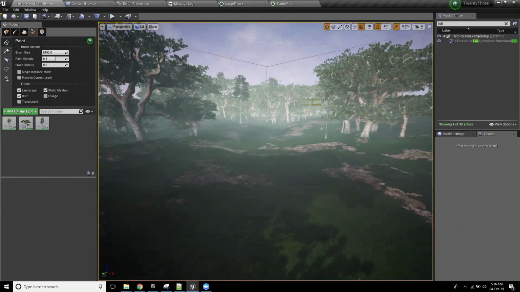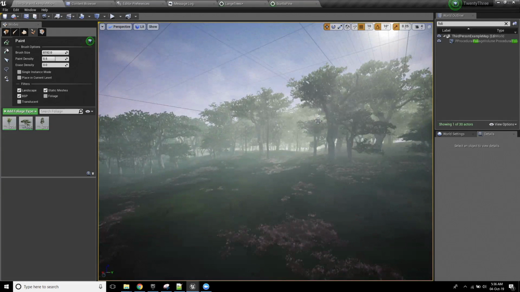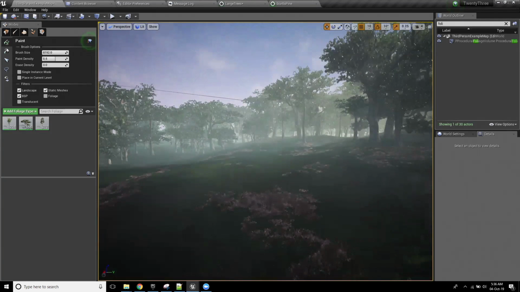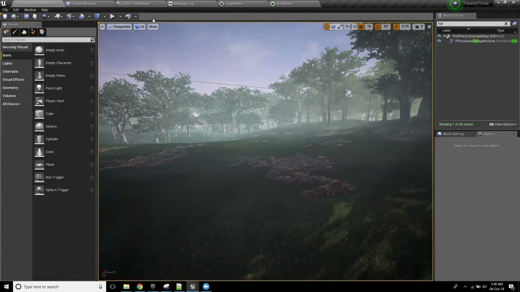It just saves you having to paint all of that, because why would you waste time? If you can just drop that straight in and have a good time, that's it. It means you can just say, look, give me a forest, I'm going to carve out the area that I actually need, and let's all move on with our day. So that's the first thing I wanted to touch on.